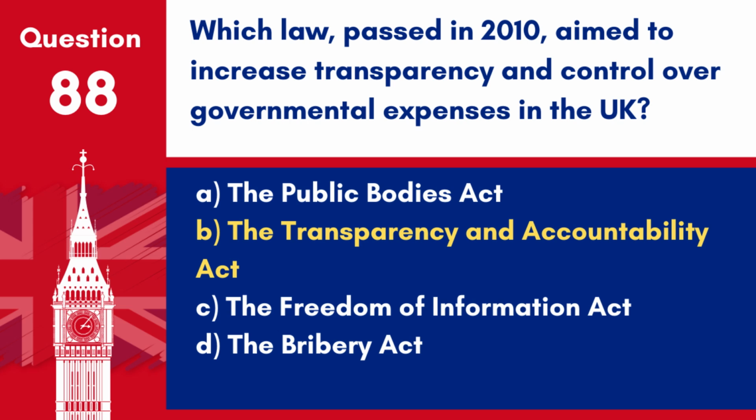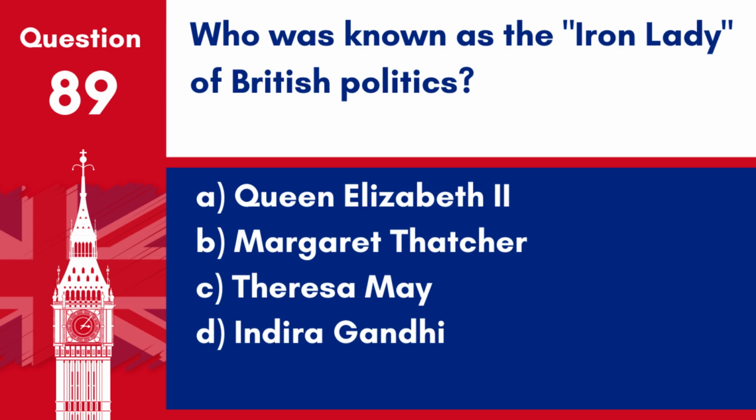Answer. B. The Transparency and Accountability Act. This law was designed to increase transparency and control over governmental expenses, including regulations on how expenses are reported and managed. Question 89. Who was known as the Iron Lady of British politics?